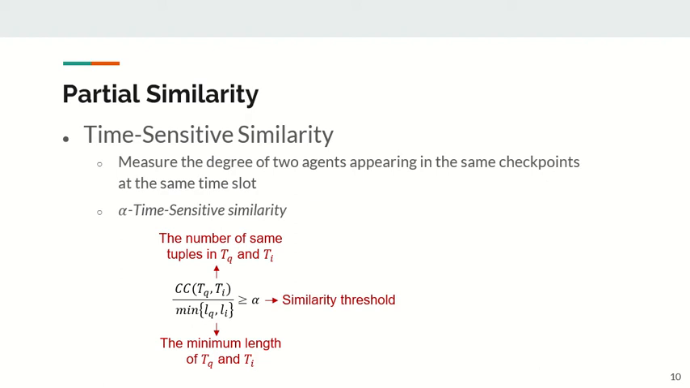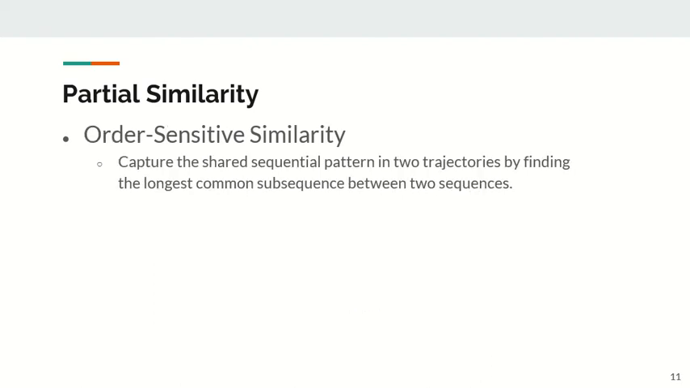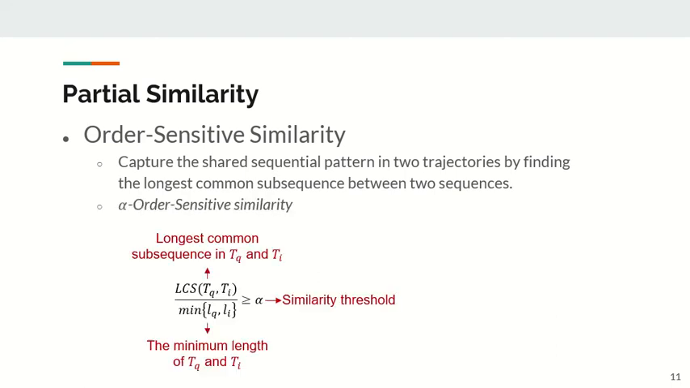If this ratio is larger than alpha, we say that trajectory Ti is alpha time-sensitive similar to the query trajectory Tq. The second one is called order-sensitive similarity. It ignores the time but cares about the order of visited locations. It captures the shared sequential pattern in the trajectories. Thus, we use the longest common subsequence in two trajectories divided by the minimum length as their order-sensitive similarity.